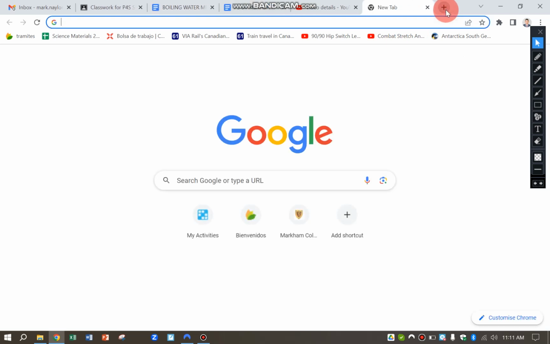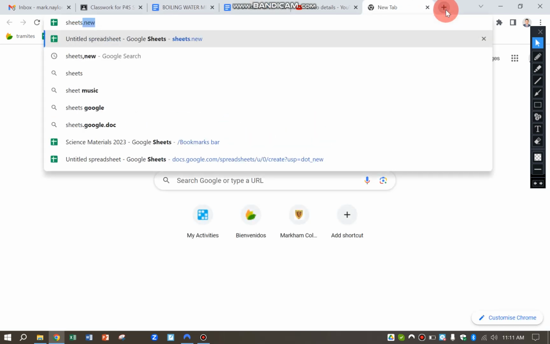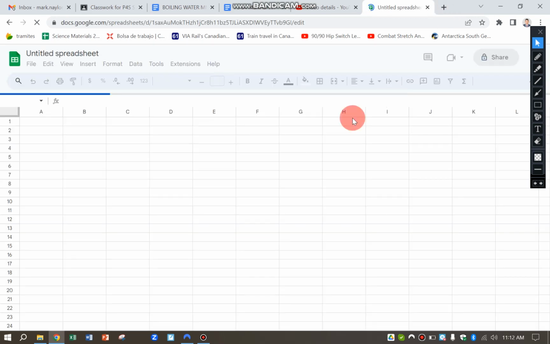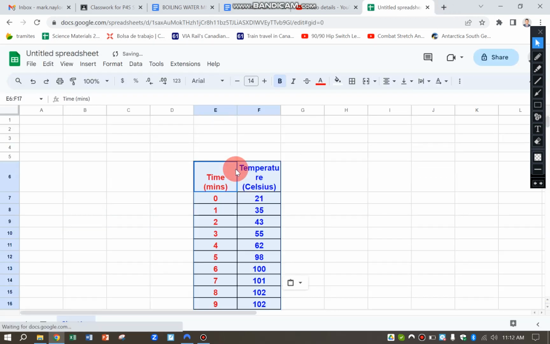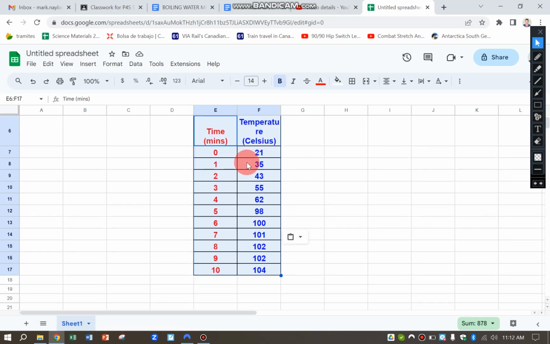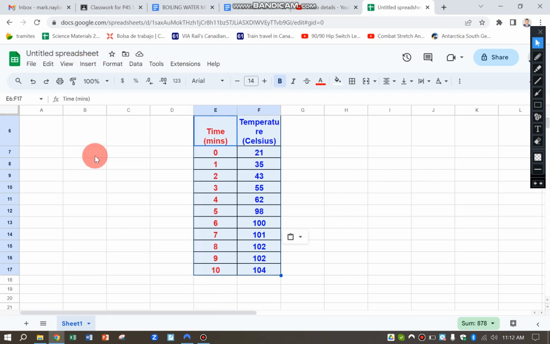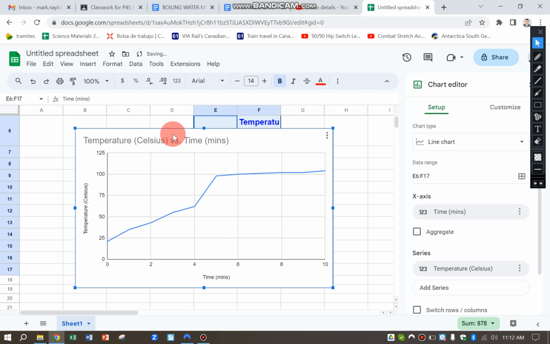copy, go to type in sheets.new in a new tab. Click on any rectangle, paste in the data there, and you can see the table is already highlighted, so I'm going to insert chart, and you can see it's made a line graph of my results.